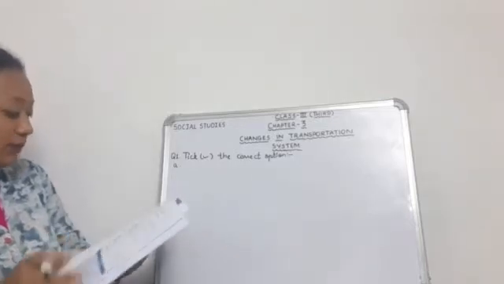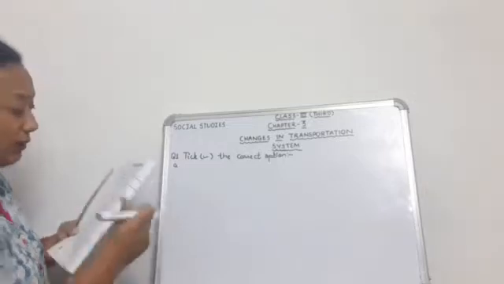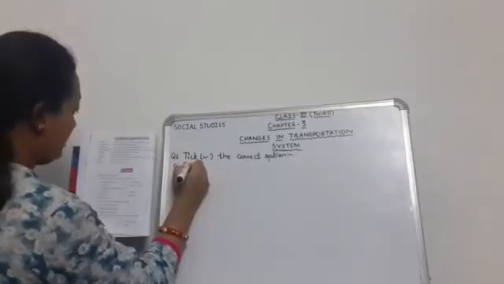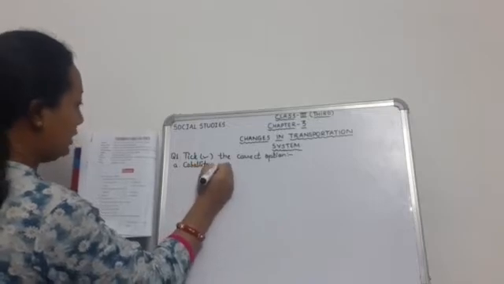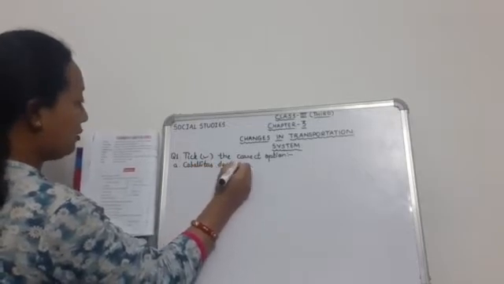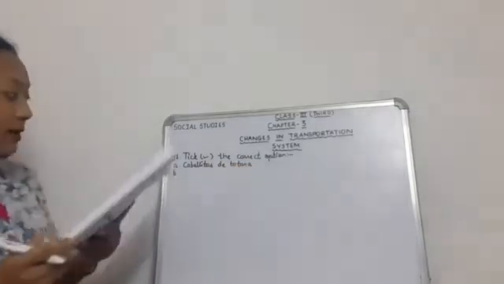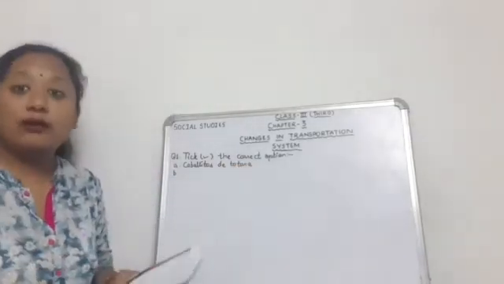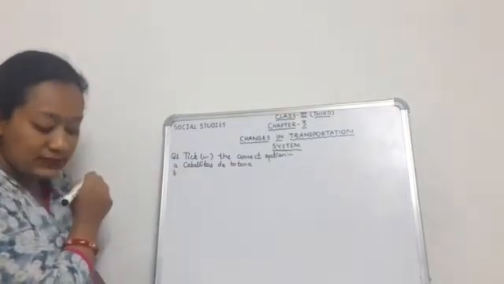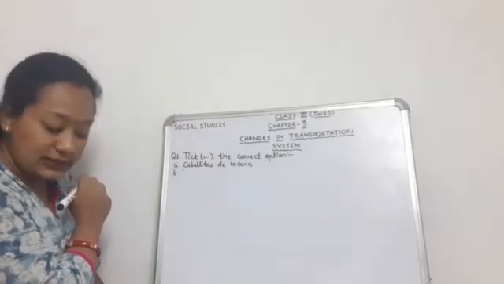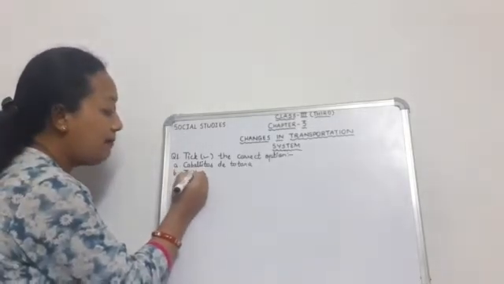So the answer will be Caballitos de Totora. Okay. Now number B: the wheels were discovered around, this question was in question answers also, around which: 4500 BCE, 5000 BCE, 3500 BCE or 6000 BCE? Yes, the answer is 3500 BCE.